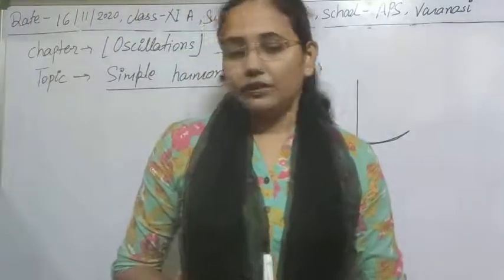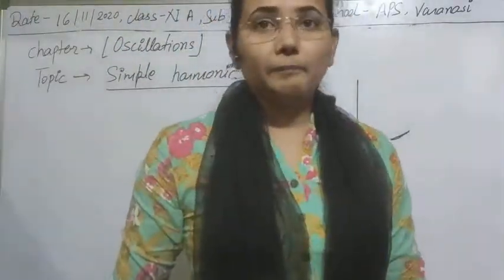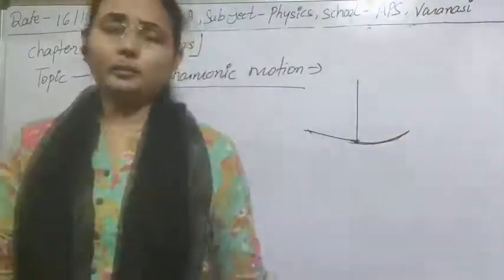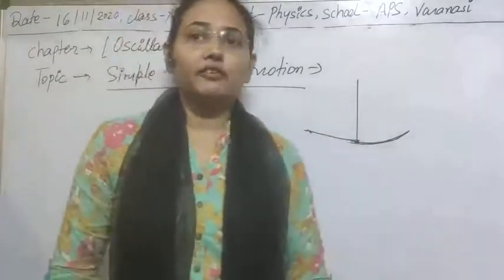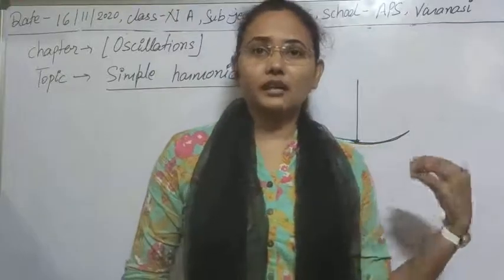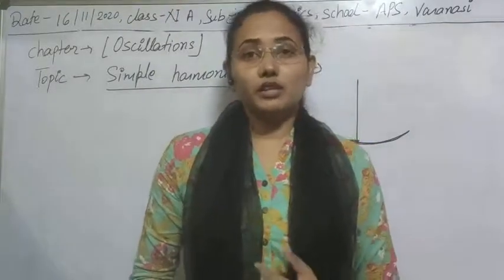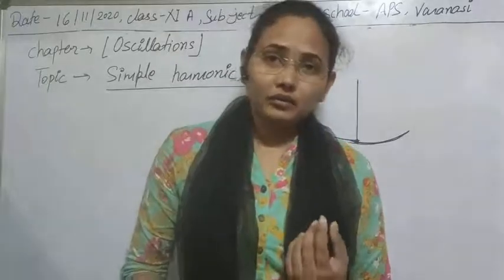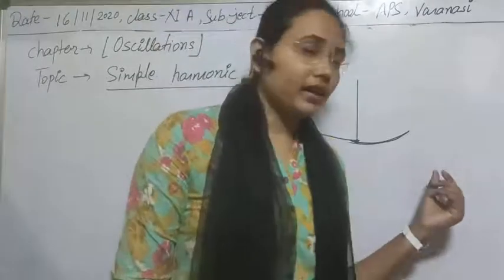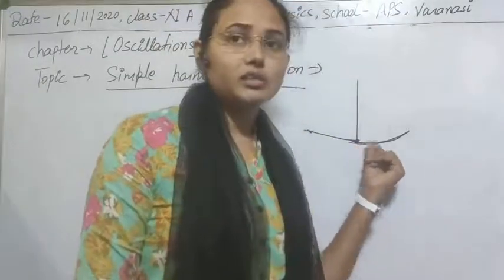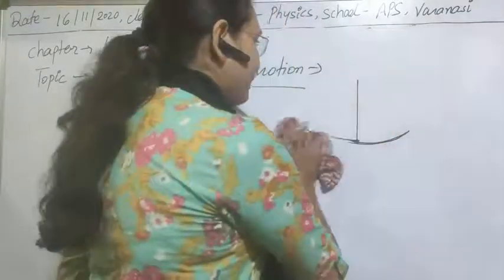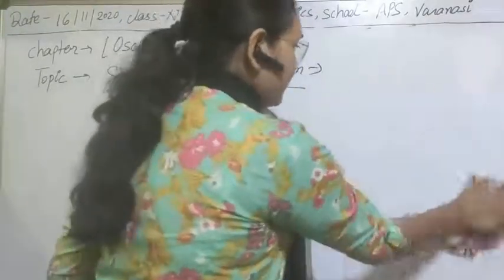We have solved the phenomena for getting the displacement equation, and with the help of that displacement equation we have calculated what the velocity, the acceleration, and the time period and amplitude will be, and also what the values are at the equilibrium or mean position and at the two extremes. I think all those topics are clear, we have already discussed them.